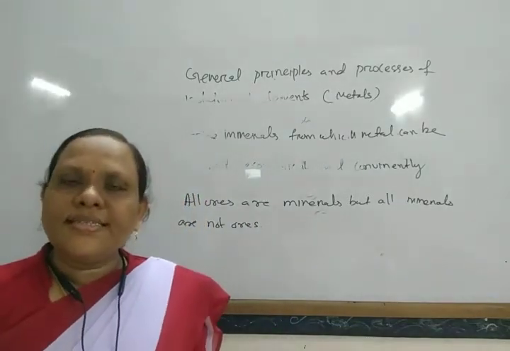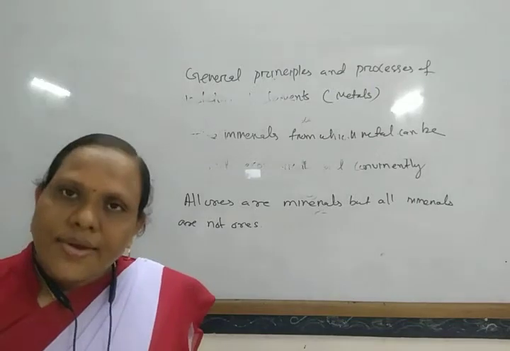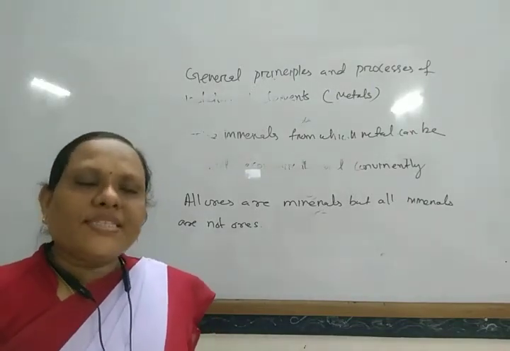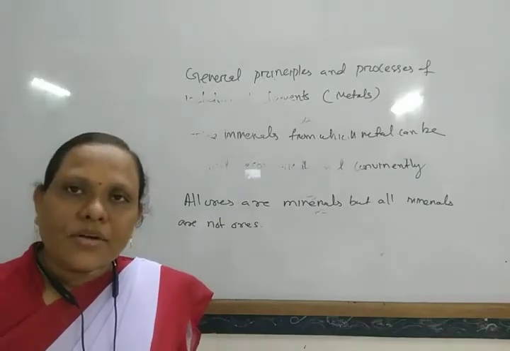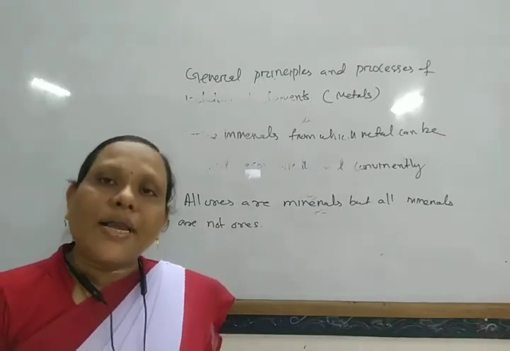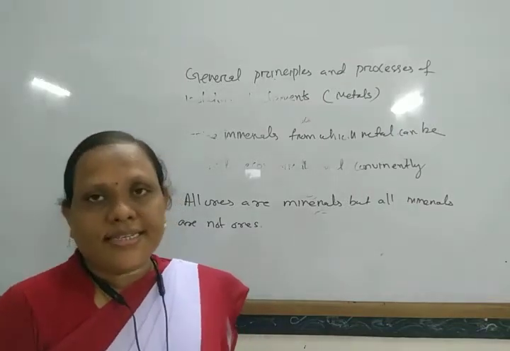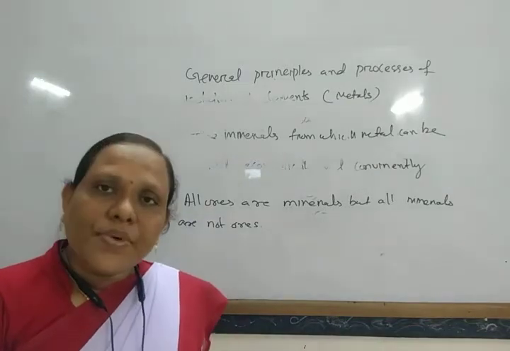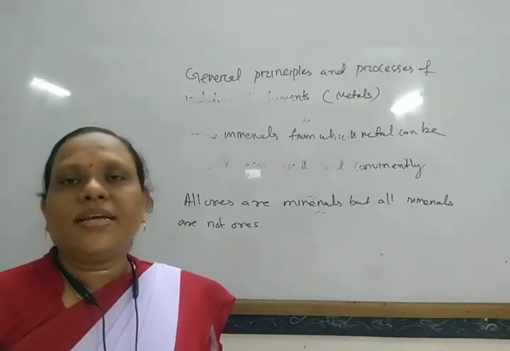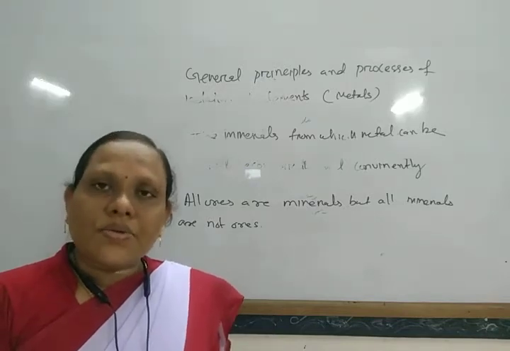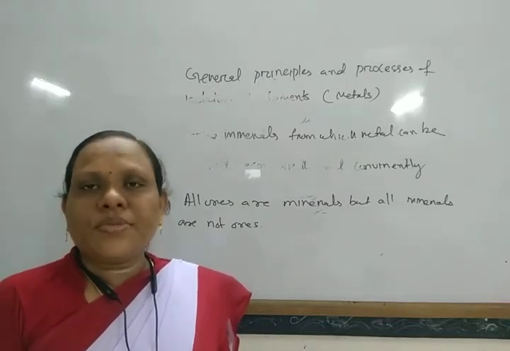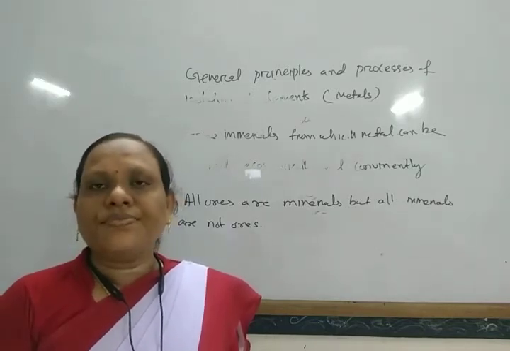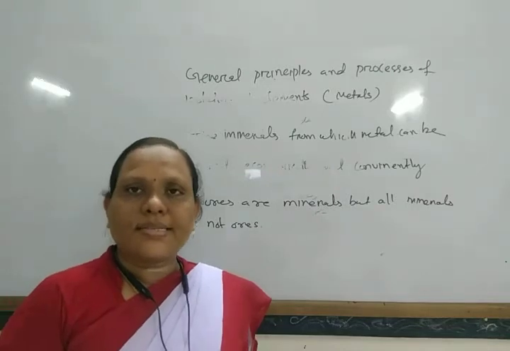For example, bauxite is an ore as well as a mineral, but clay is generally a mineral. From the silicate minerals, aluminium cannot be extracted easily. In this way, those are known as minerals, and the one from which a metal is extracted, that is bauxite, is known as an ore. Let us look at examples of some minerals and ores of some common metals.